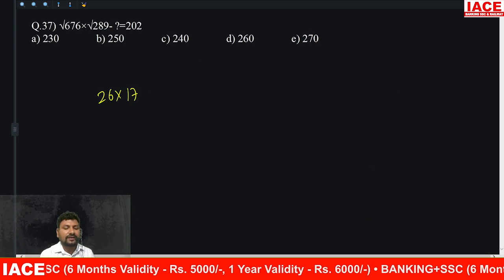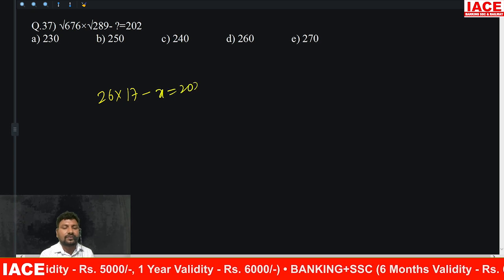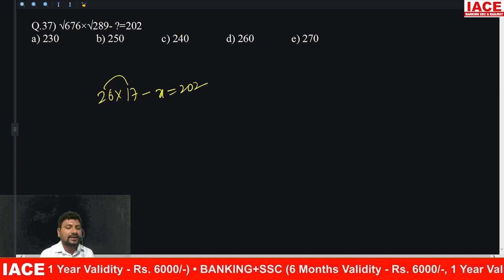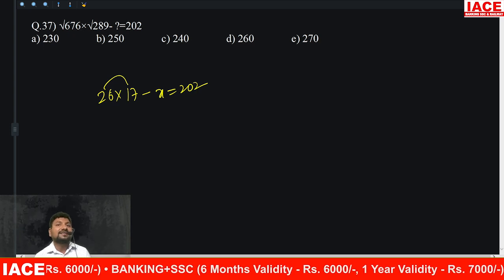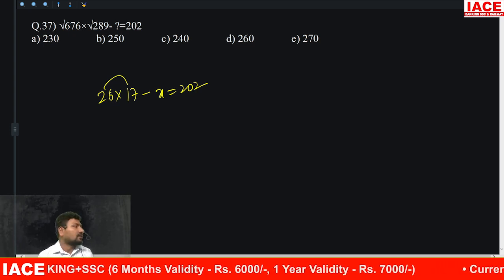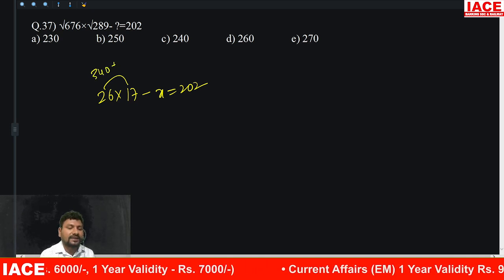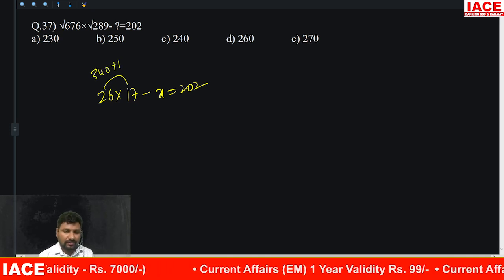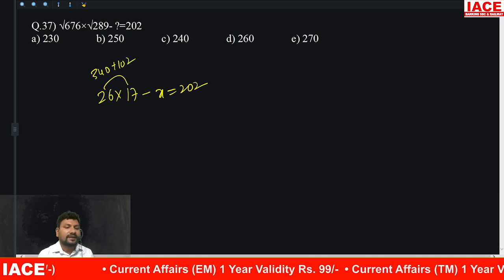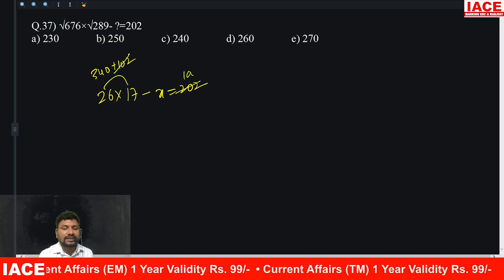Root of 676 value is 26. Root of 289 value is 17. X equal to 202. We should multiply both. 17 twos are 340. 17 sixes are 102. 340 plus 102, is it right? Then 102 will be removed from 202. Result is how much?